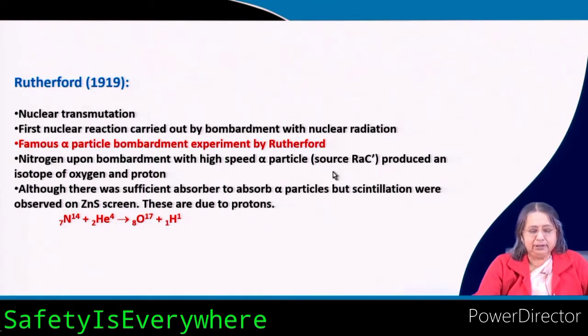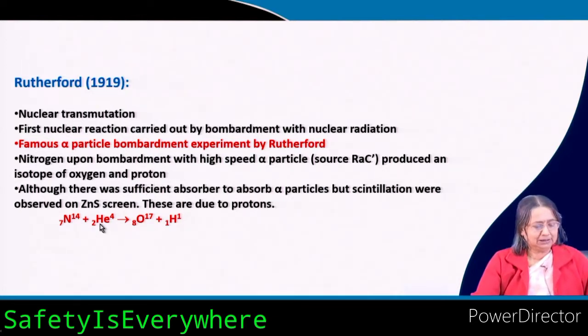From this radio element alpha particles come out, and he used those high speed alpha particles to bombard the nitrogen. And when he did so, what is the product? An isotope of oxygen and a proton. Here it is shown: nitrogen, with atomic mass number 14 and atomic number 7, and the alpha particle, 4 and 2.